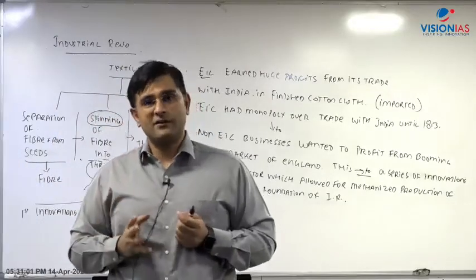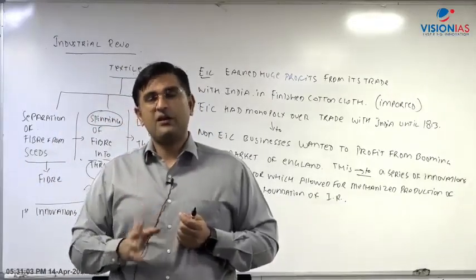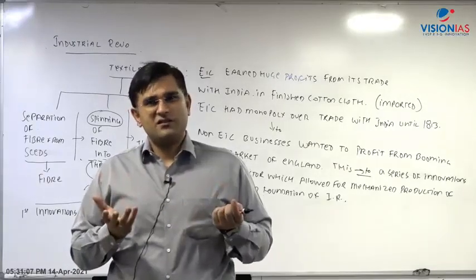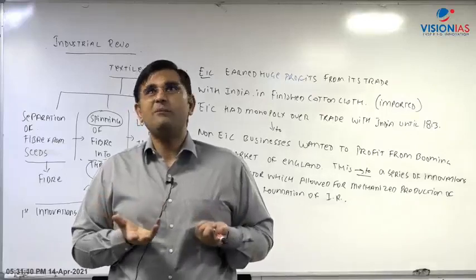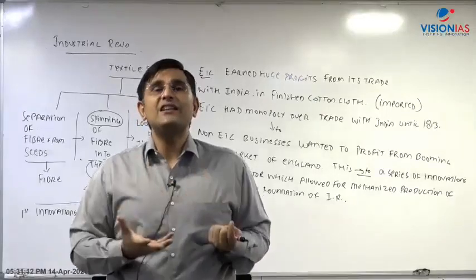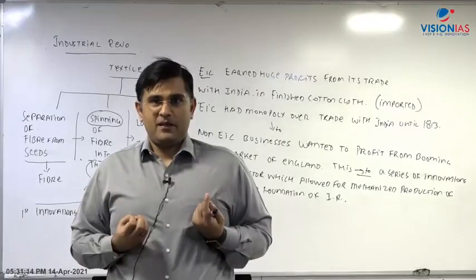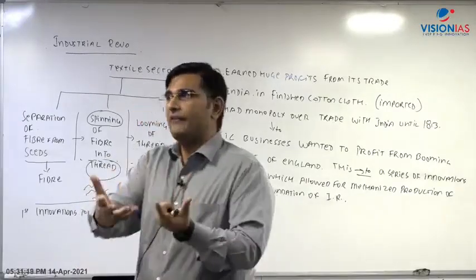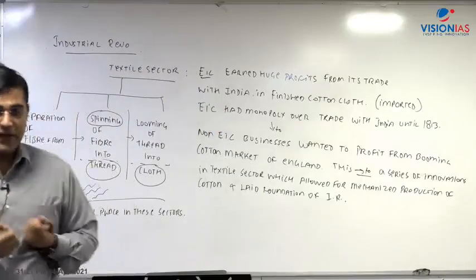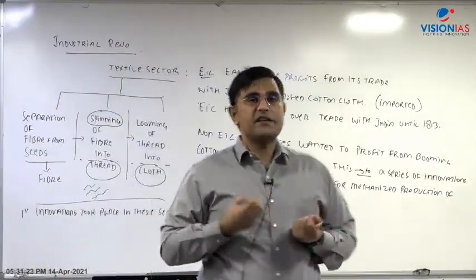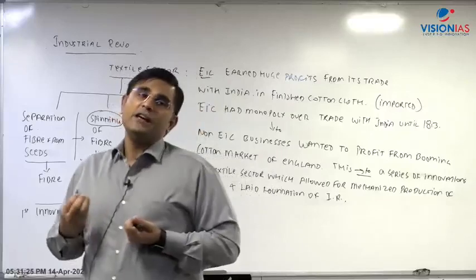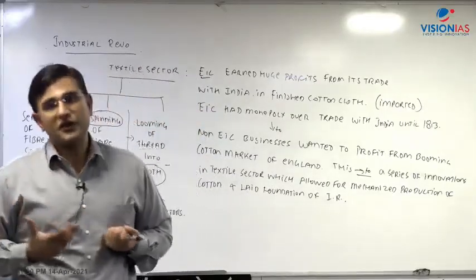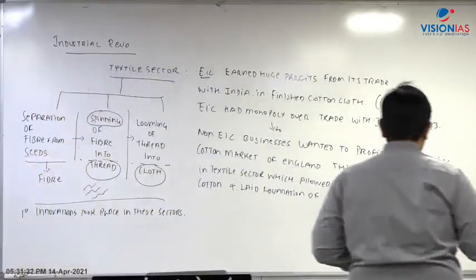ये लोग भिखारी थे, they were beggars, they were completely. China, for example, China said, what will you give us? Sorry, we don't want to import anything from you. You don't have anything which we don't have. You don't have anything which you can give to us. Right? So therefore China was so rich, and as a result, around the time period of 1840, your first opium war took place. China did not need anything from the West. It was so rich. So yes, the structure of the trade will change.